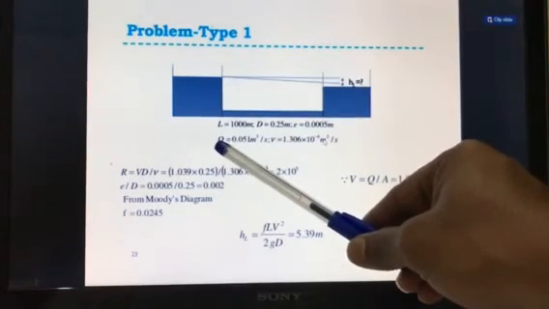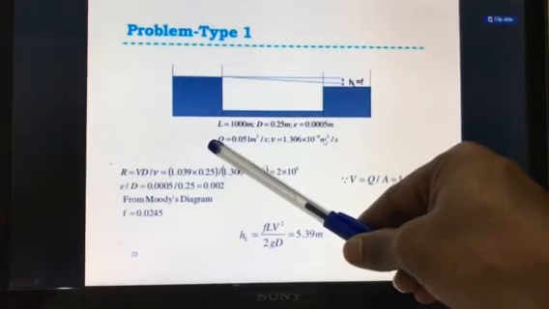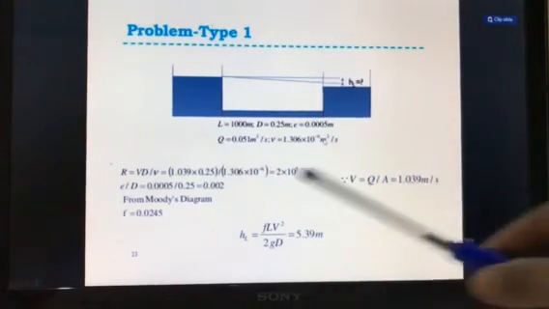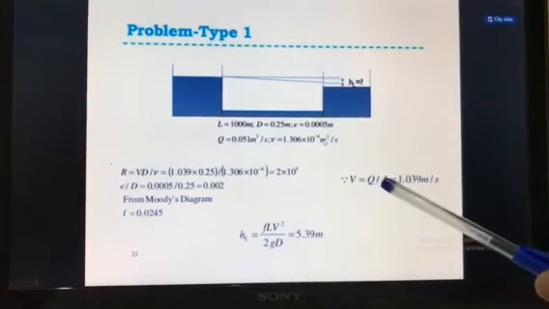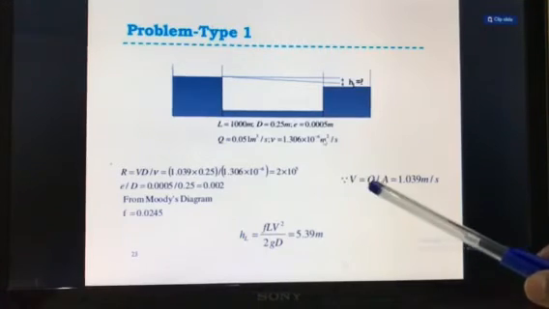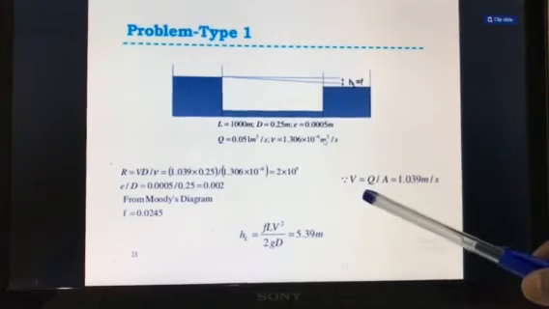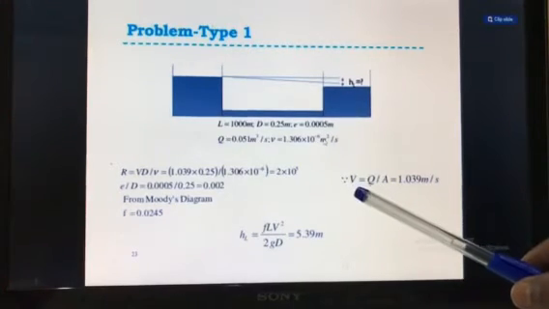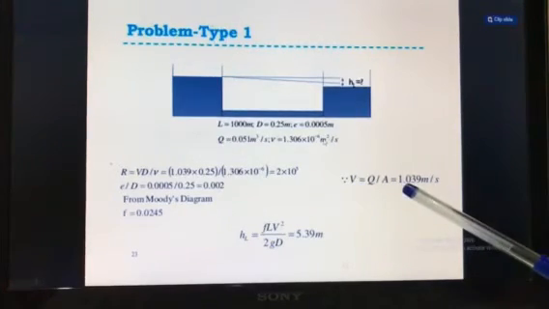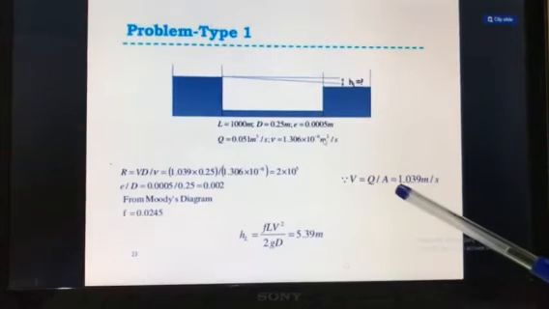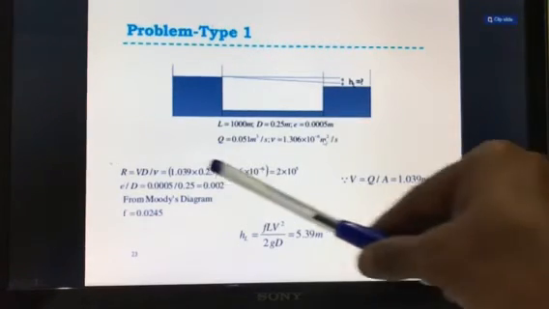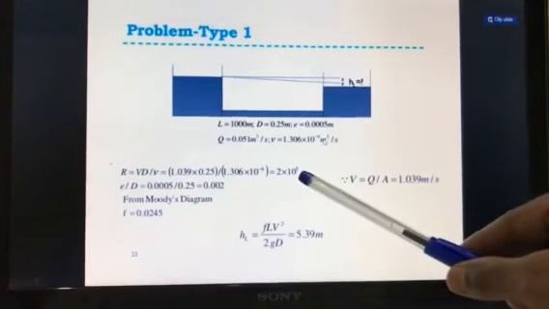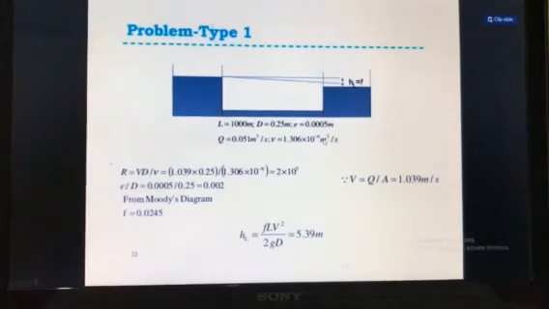By using the continuity equation, Q equals area into velocity, you get the velocity as 1.039 meter per second. Putting this V into the Reynolds equation, the Reynolds number is 2 into 10 raised to power 5.